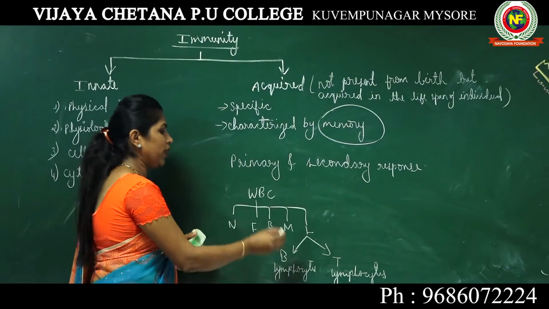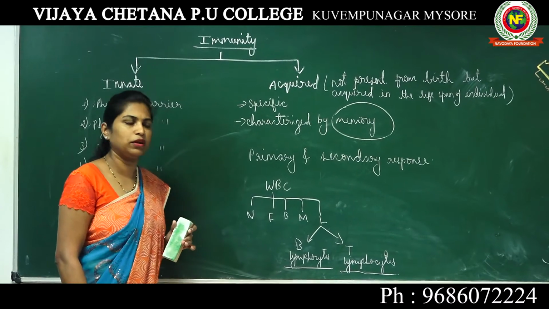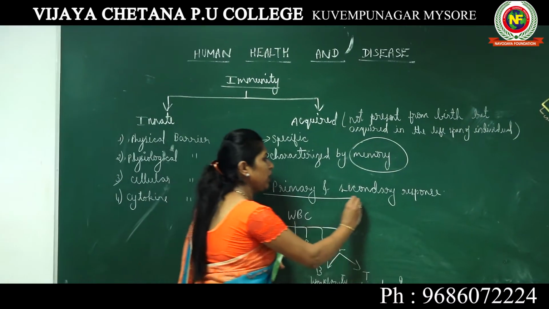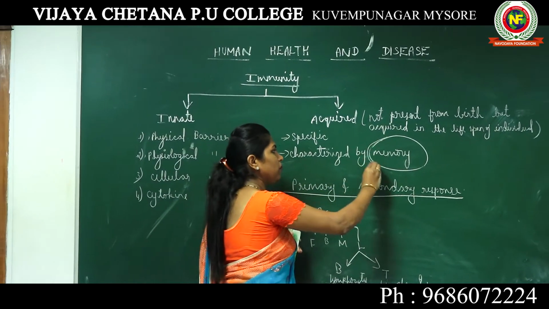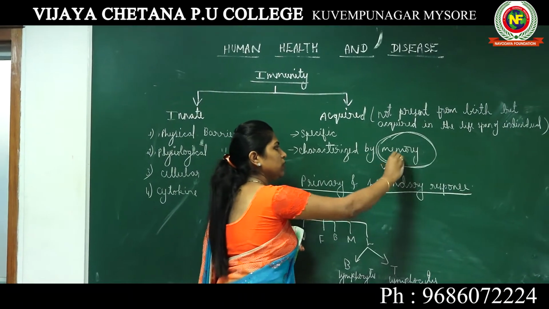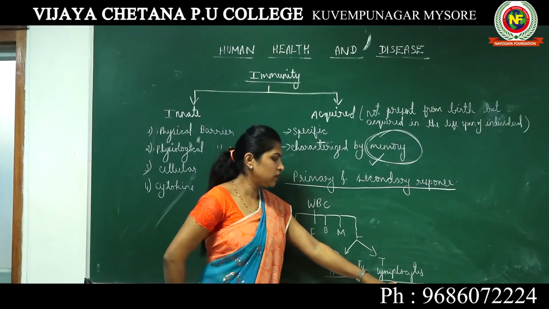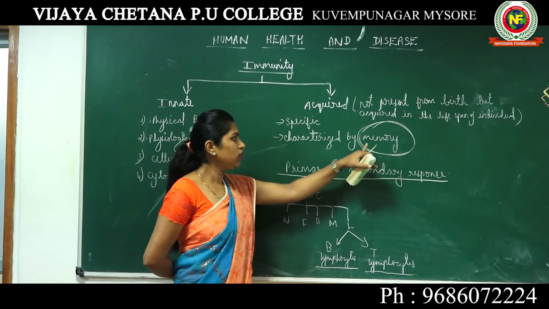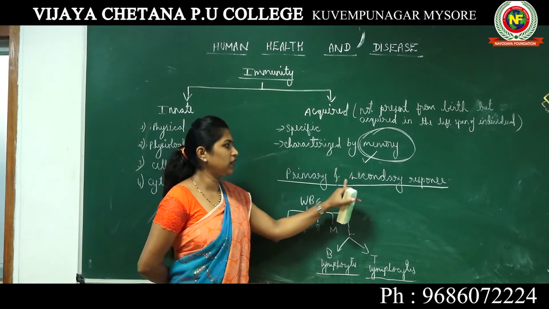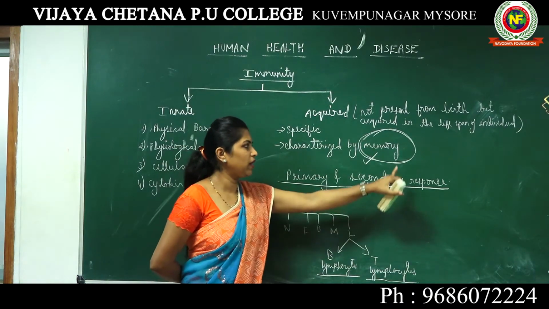Now, why am I mentioning B lymphocytes and T lymphocytes here? Because the primary and secondary response, or the memory that I am talking about, is contributed by these B lymphocytes and T lymphocytes. Hope this is clear to you.